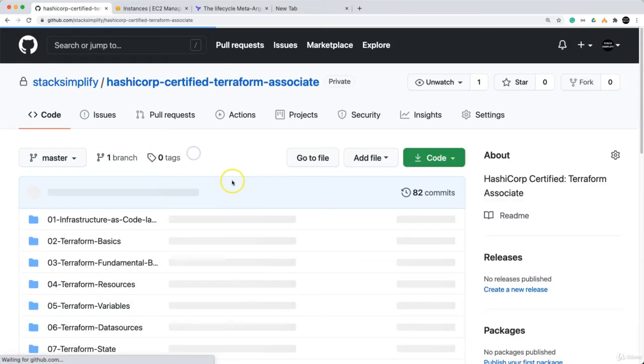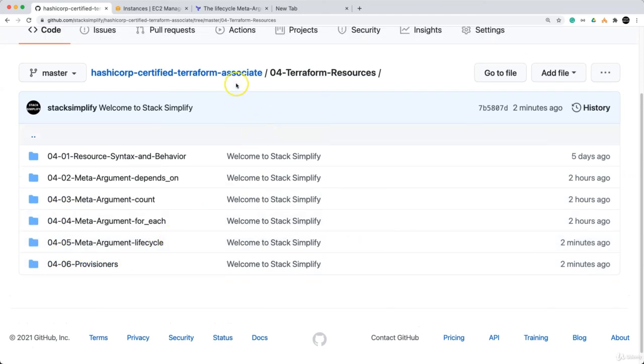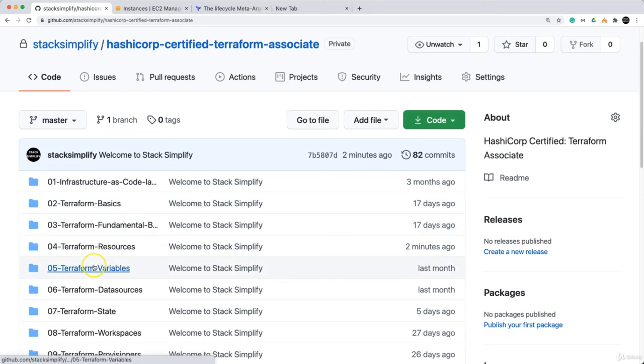So now we are going to ignore the 04-06 provisioners and move on with the next lectures, which are related to Terraform variables. So I'll see you in the next lecture.